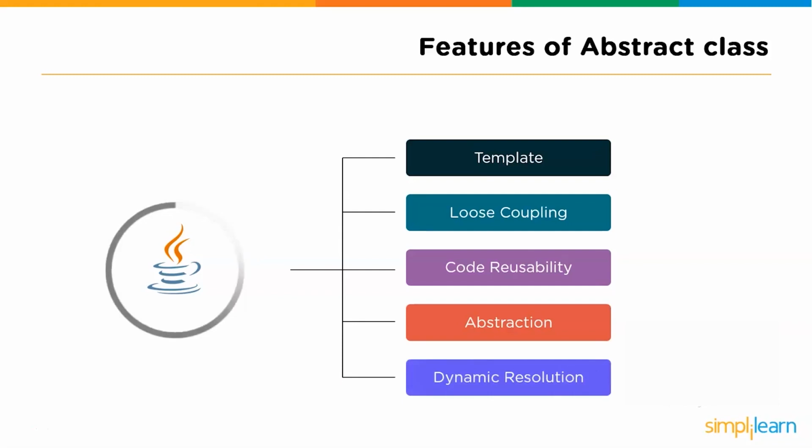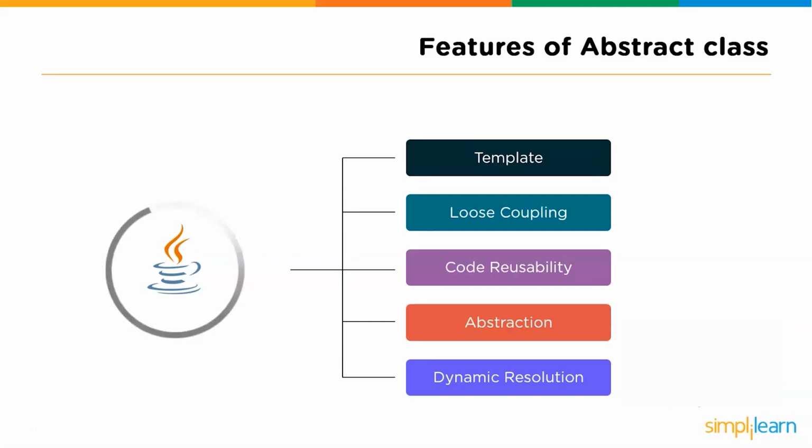Last but not the least, dynamic method resolution. Abstract classes enable us with dynamic method resolution or the dynamic method dispatch process. Dynamic method resolution is a mechanism by which a call to an overridden method is resolved at runtime. This is how Java implements runtime polymorphism. When an overridden method is called by reference, Java determines which version of that method to execute based on the type of object it refers to. Now, these were the few important features of abstract classes.